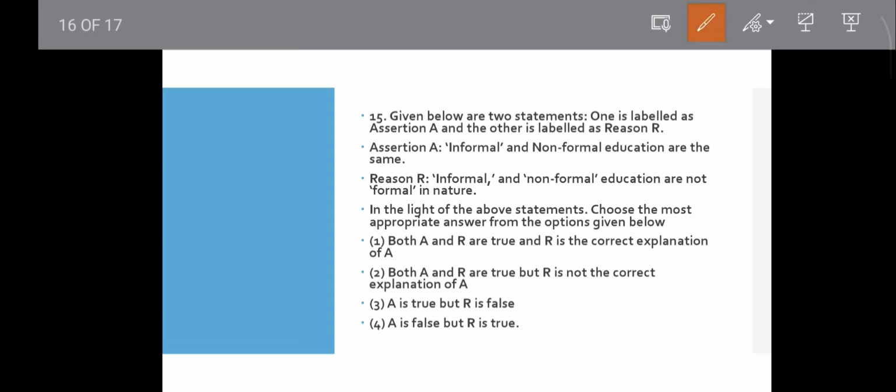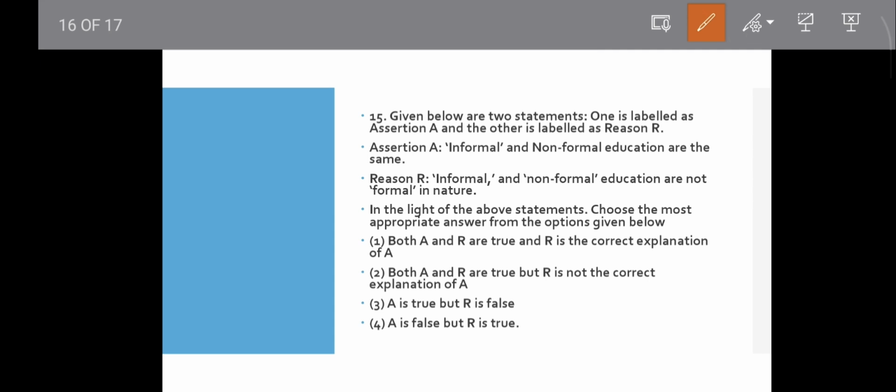Question number 15. Given below are two statements. Assertion and reasoning also. Informal and non-formal education are the same. The reason is informal and non-formal education are not formal in nature. How is it the same?